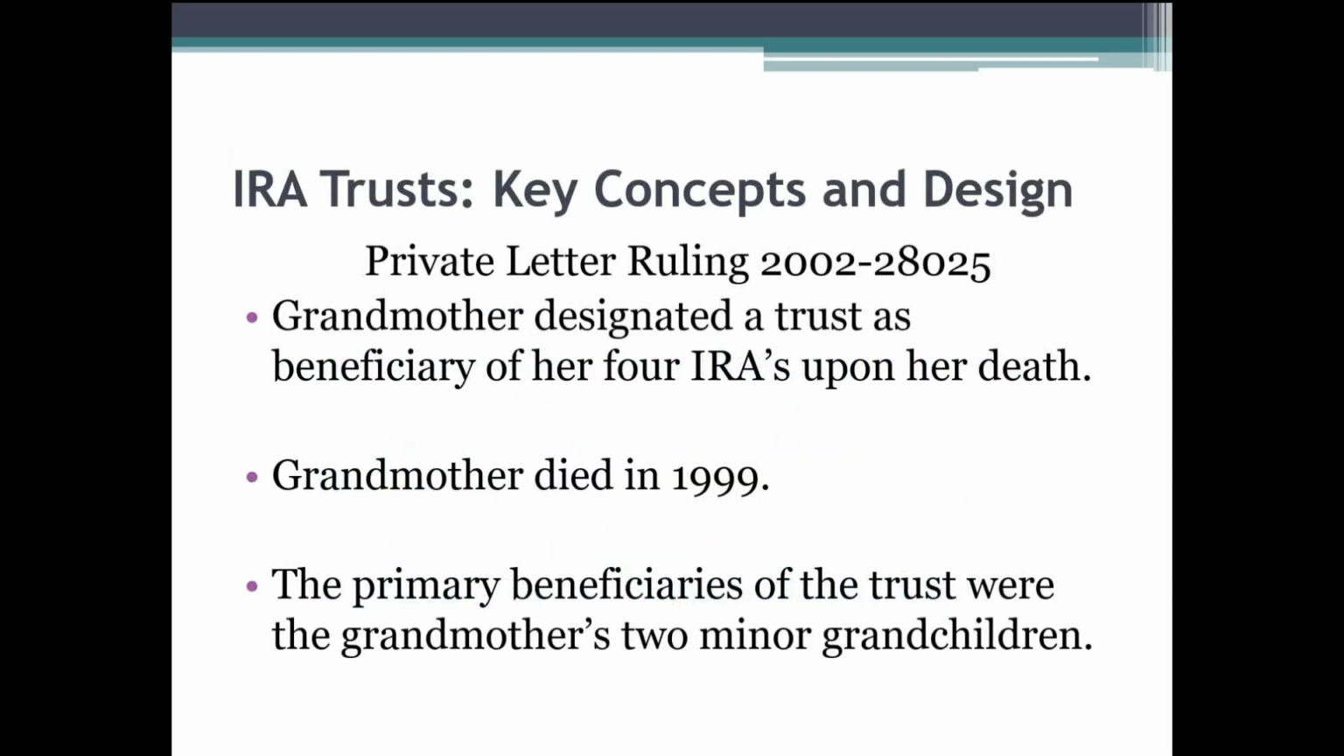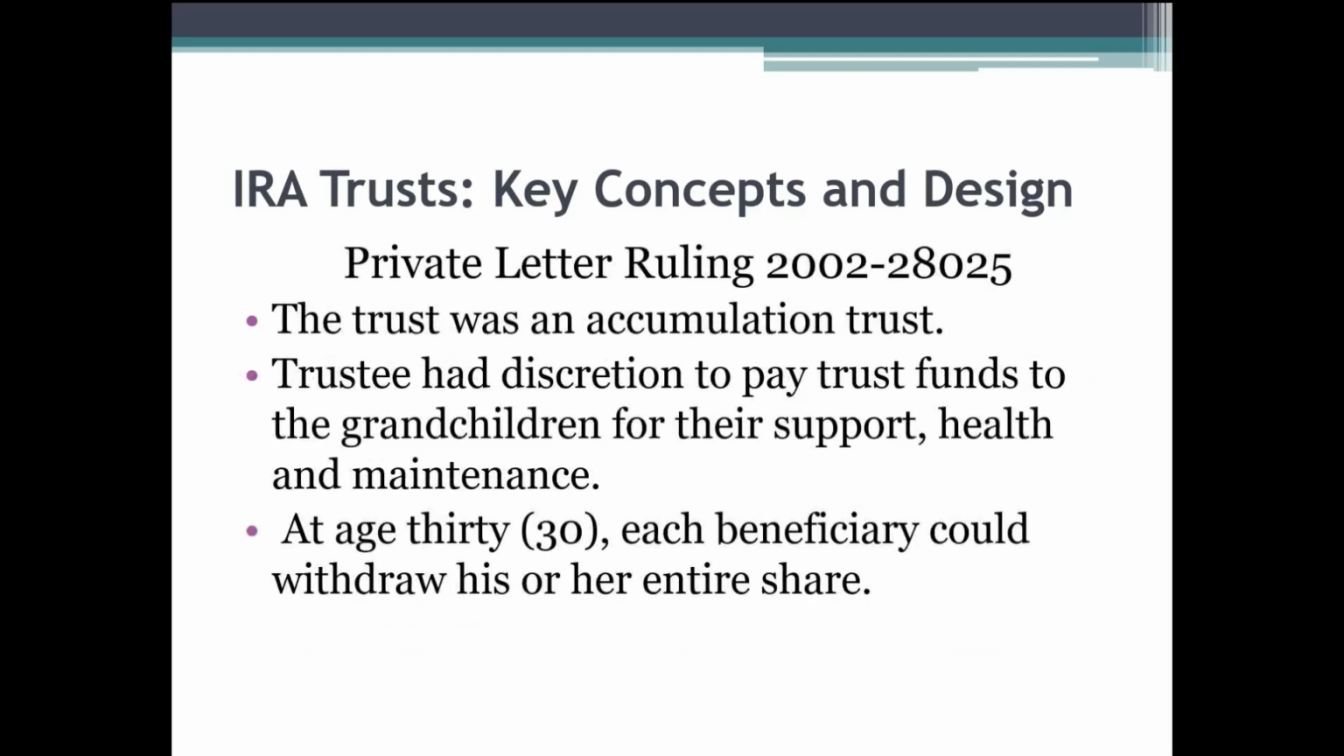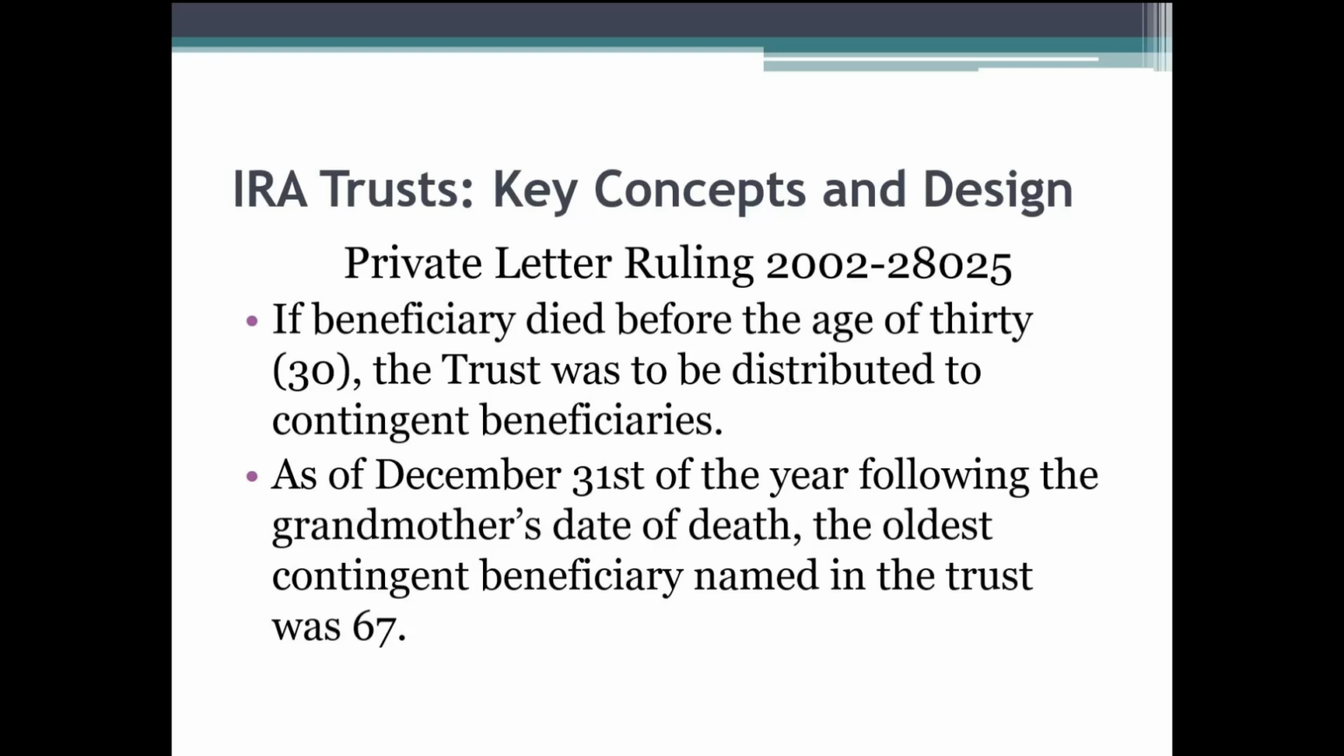So here's an example of an accumulation trust and the tax consequences. Grandmother designated a trust as a beneficiary over 4 IRAs upon her death. Grandmother died in 1999. The primary beneficiaries of the trust were grandmother's 2 minor grandchildren. The trust was an accumulation trust. The trustee had discretion to pay trust funds to the grandchildren for their support, health, and maintenance. At age 30, each beneficiary could withdraw his or her entire share, each grandchild. If the beneficiary died before the age of 30, the trust was to be distributed to contingent beneficiaries.